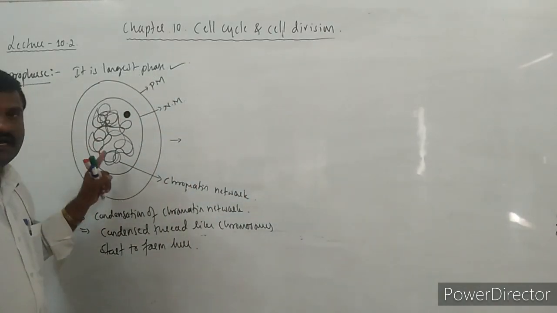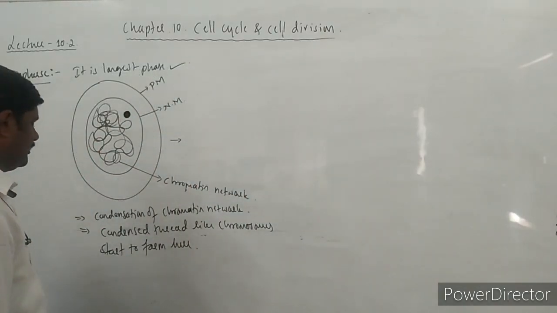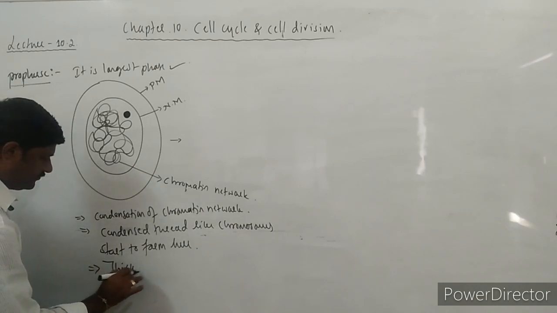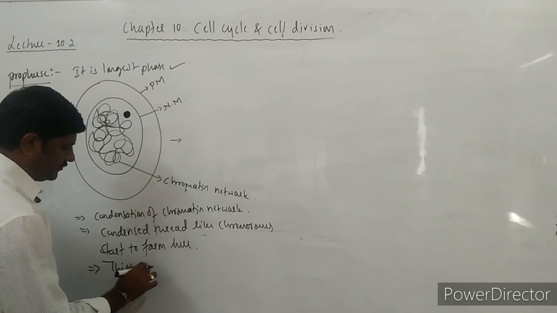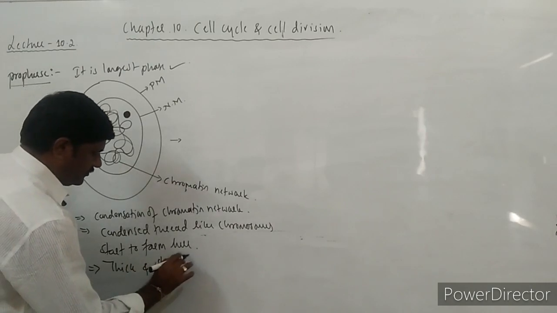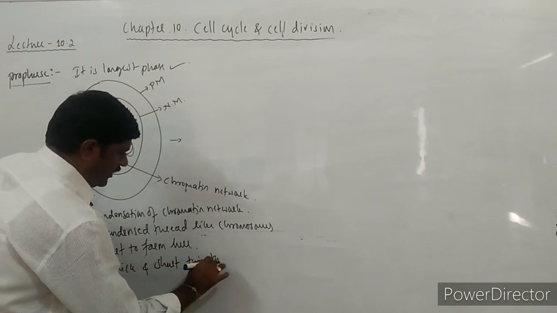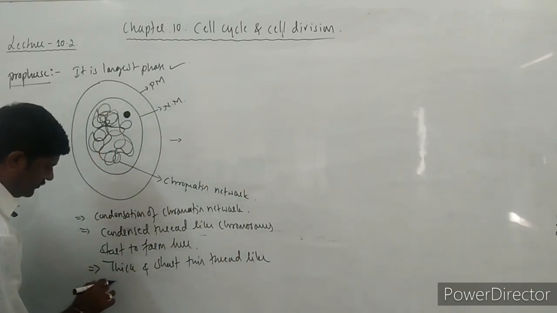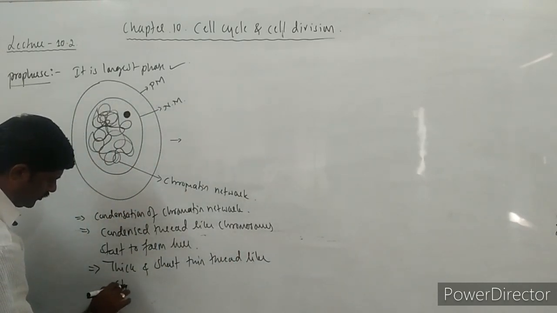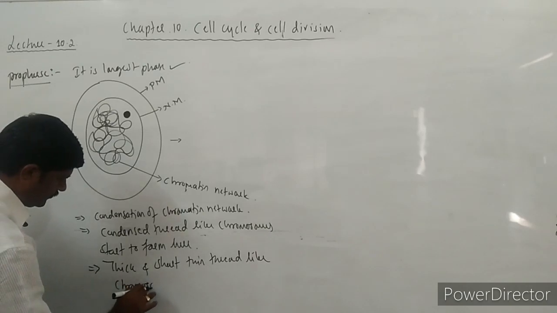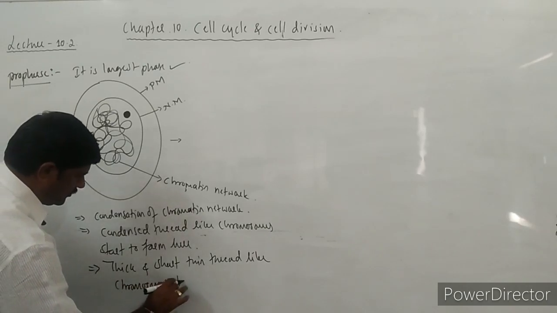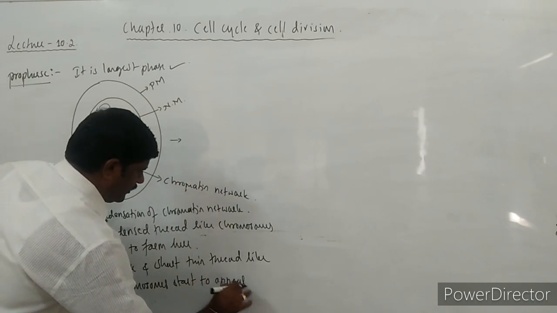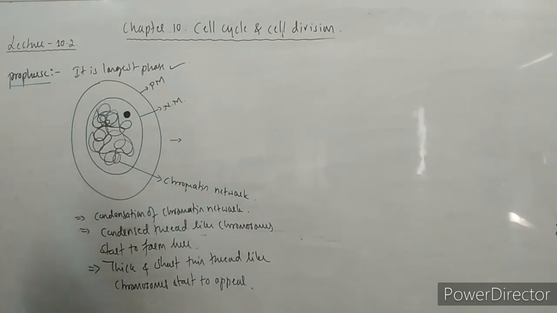They are called the arms of the chromosomes. So very thick, short, thin thread-like chromosomes start to appear in this stage.